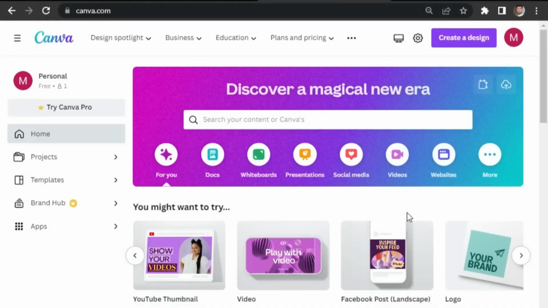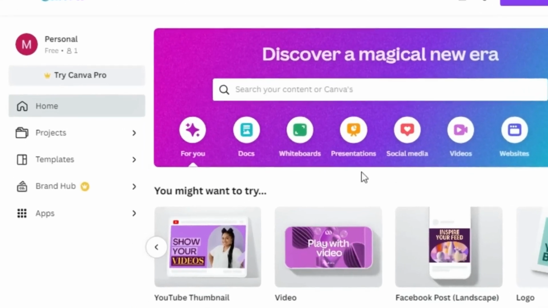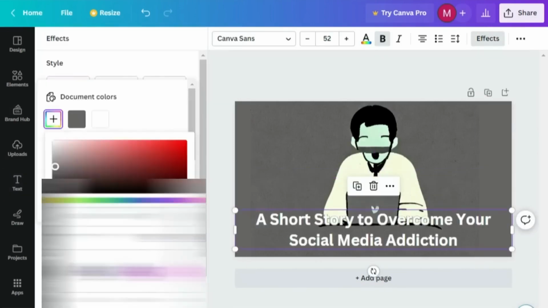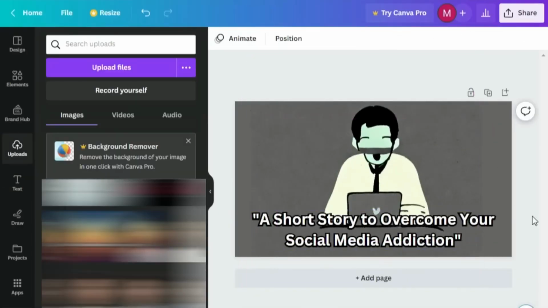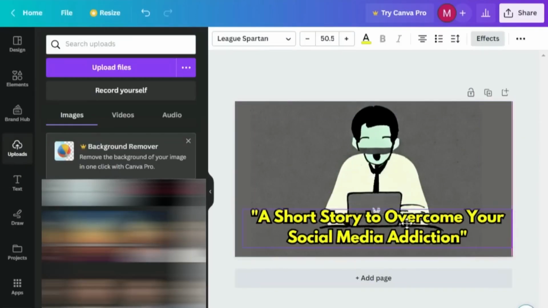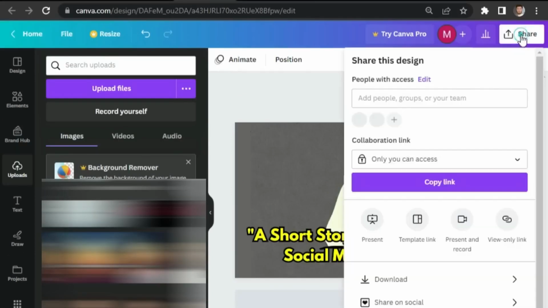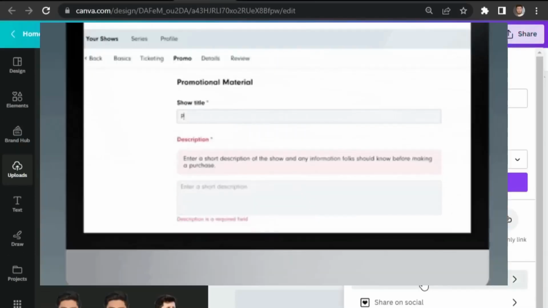Alright, I think this is gonna work. Now we need to create a thumbnail for this video. So for that, you need to come to Canva. I will put all the links in the description and just simply click on YouTube thumbnail. From here, you need to upload your image. Now you can add some text to make it stand out. So take your time to create your thumbnail. Now just click on share and download the thumbnail from here.